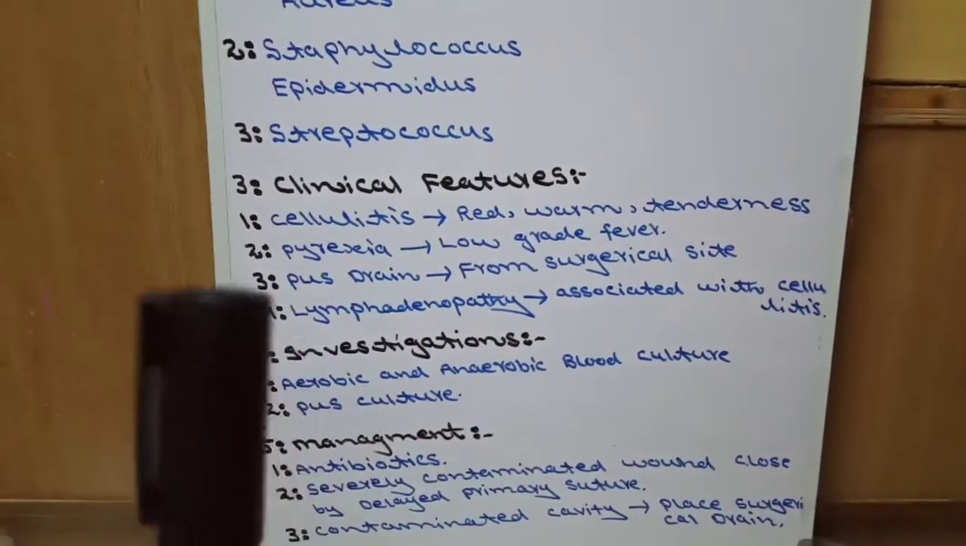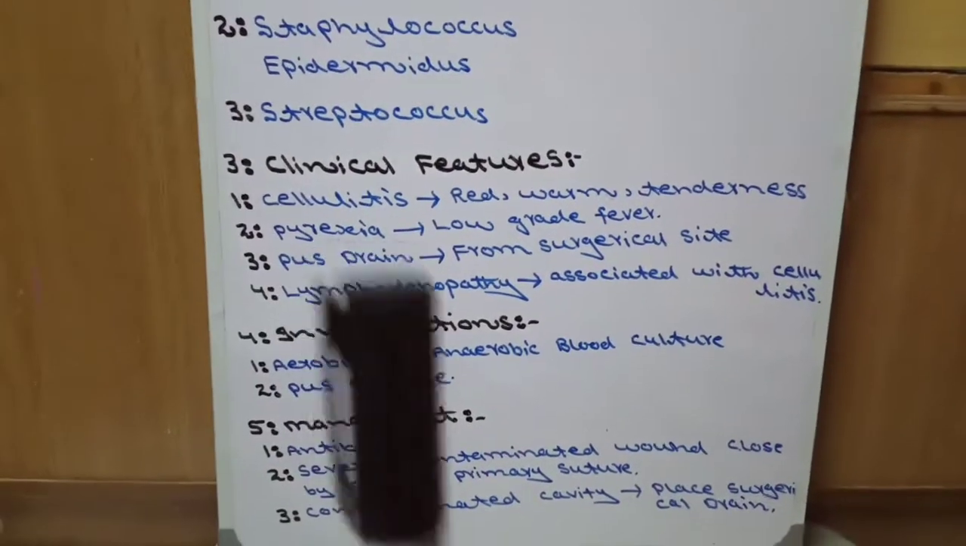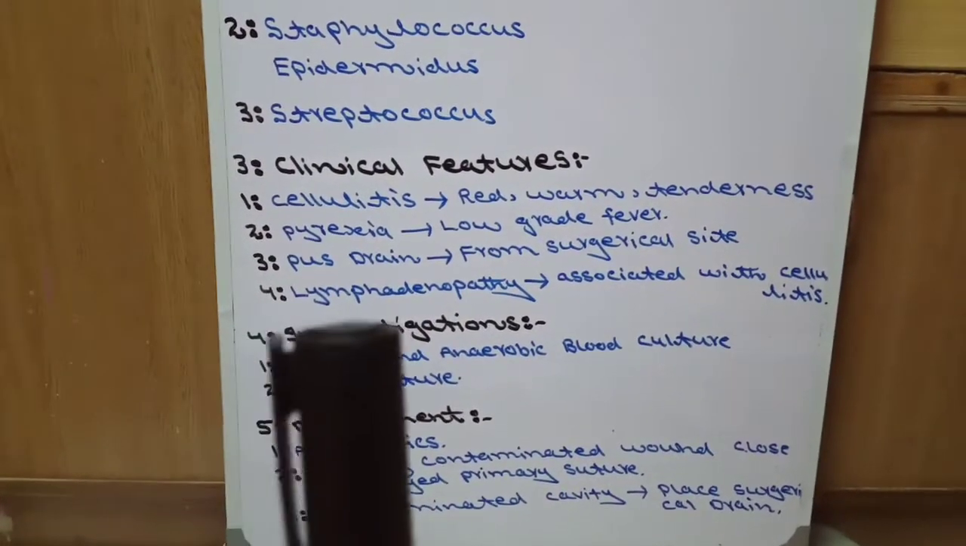These are the four clinical features. Number one, cellulitis. Number two, pyrexia. Number three, pus drain. And number four is lymphadenopathy.